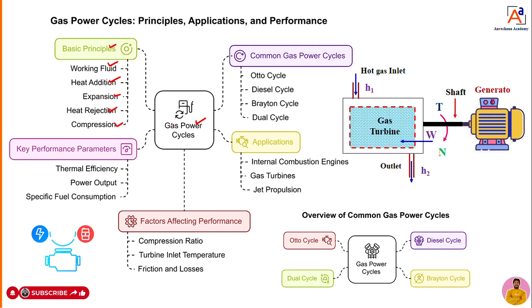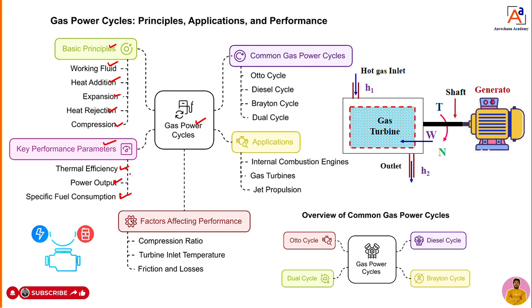Then the performance of gas power cycles has some key parameters. So what are the key performance parameters of gas power cycles? The first one is thermal efficiency, then power output, and specific fuel consumption. Many others will come, but the important performance parameters are thermal efficiency, power output, and specific fuel consumption. With the help of gas power cycles we can determine these three.